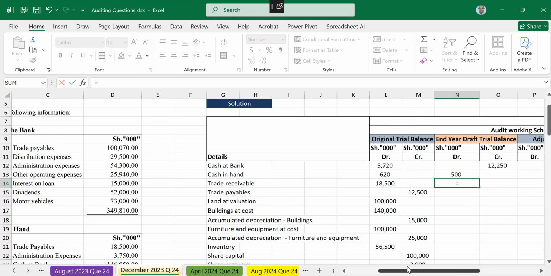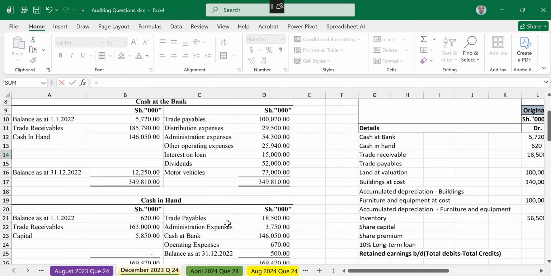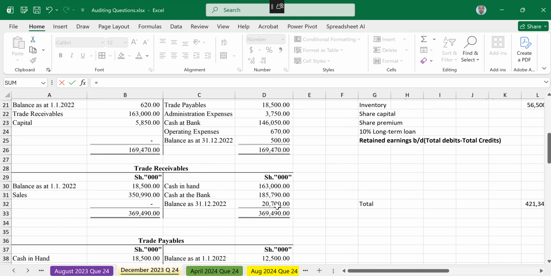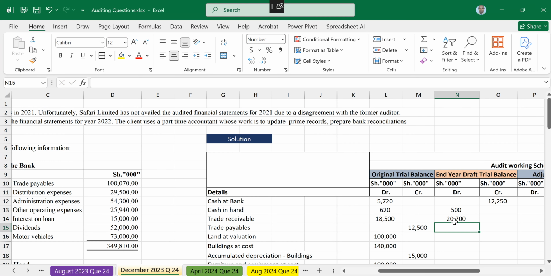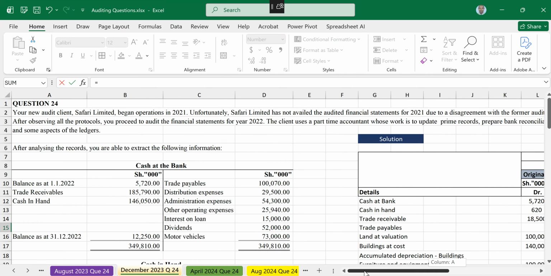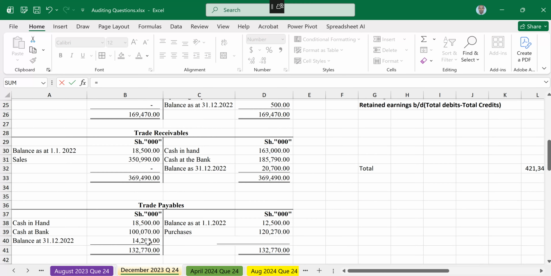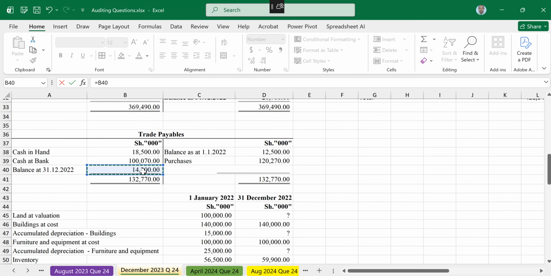The trade receivable balance was 2,700, debit side. Trade payable, credit side. So trade payable is 14,200.